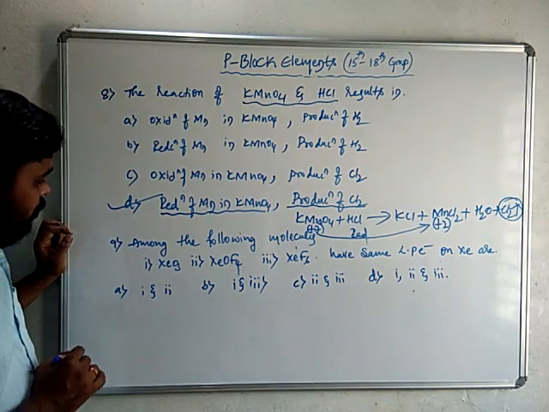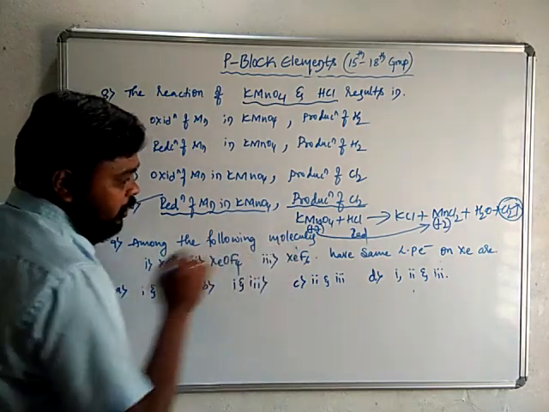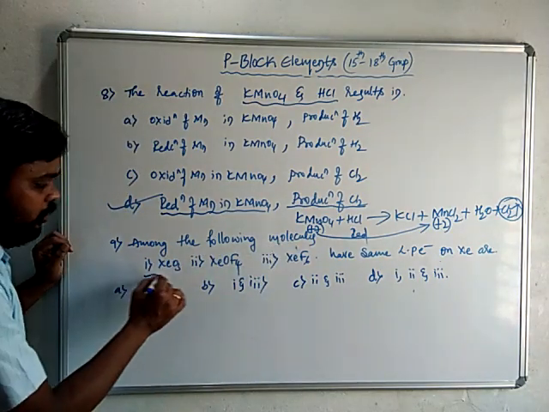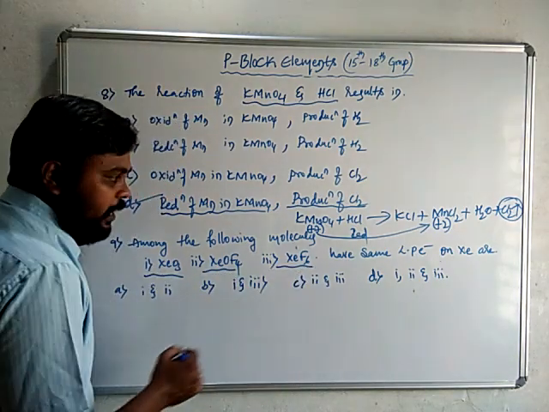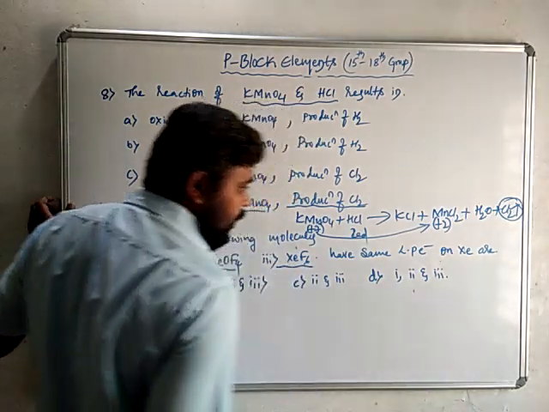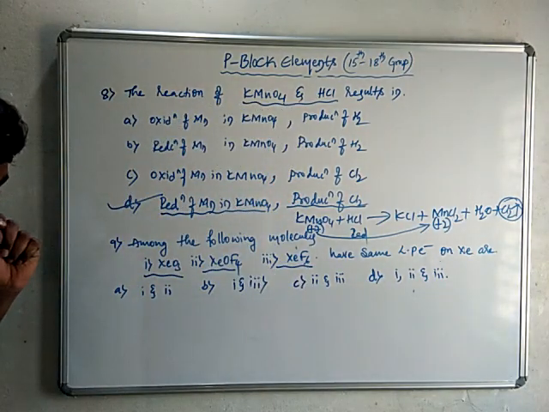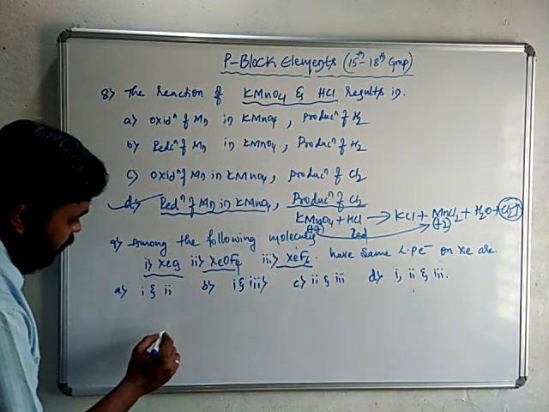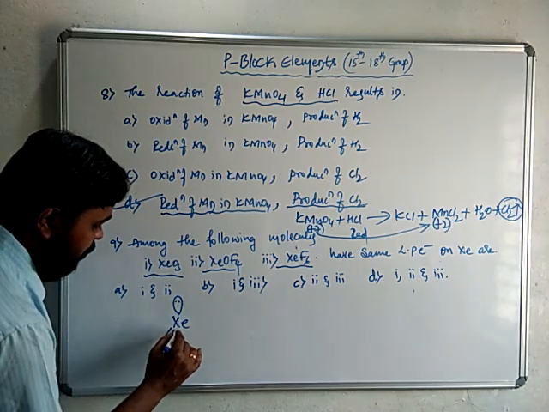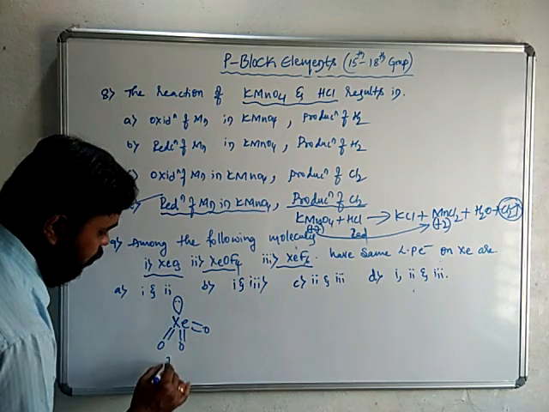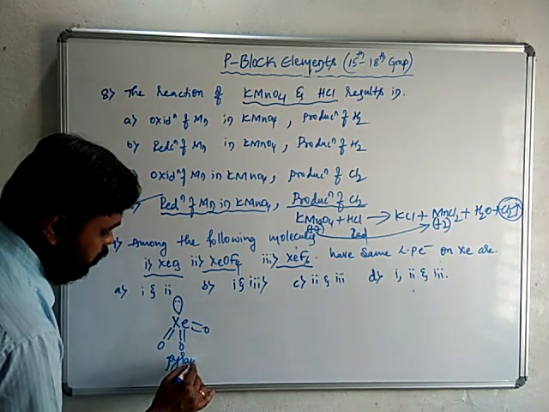So next is, among the given molecules, xenon trioxide, xenon oxytetrafluoride, xenon hexafluoride, which have the same number of lone pair electrons? If you write the structure of xenon trioxide, Xe with one lone pair of electrons, double bond O, double bond O, double bond O. So it is a pyramidal structure.